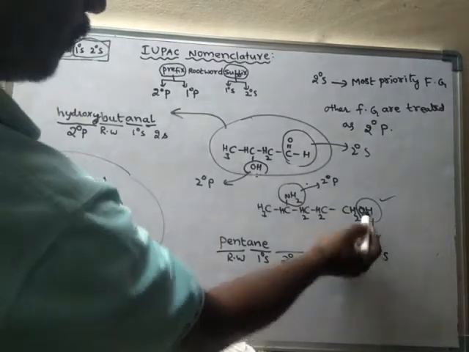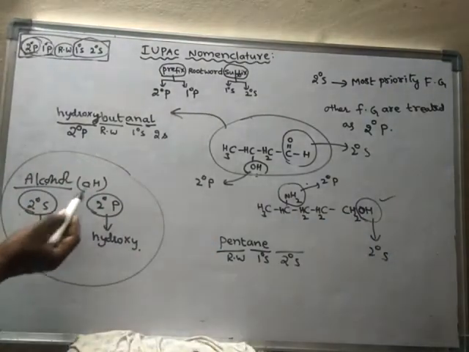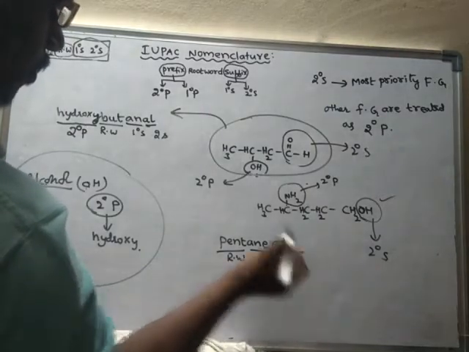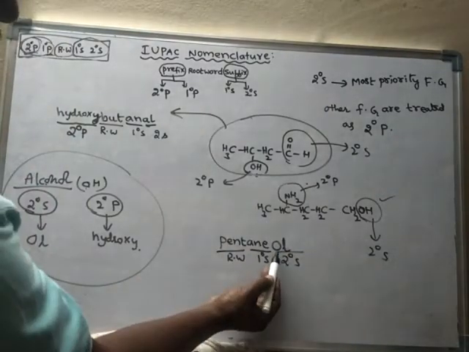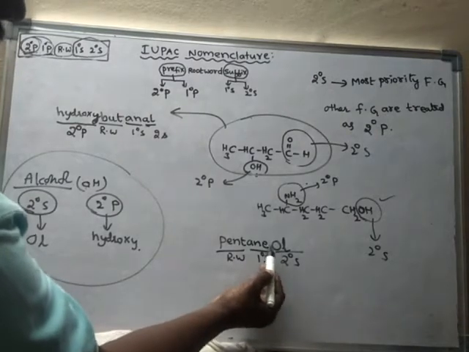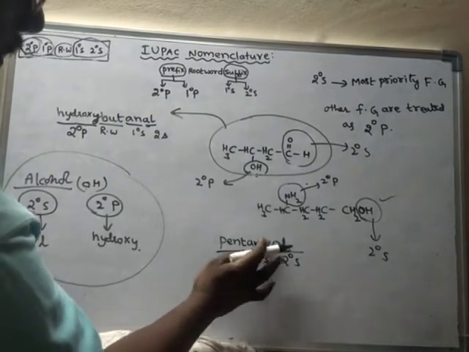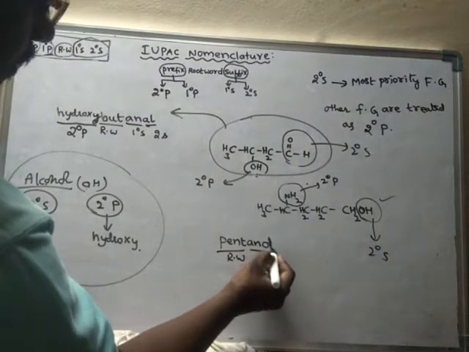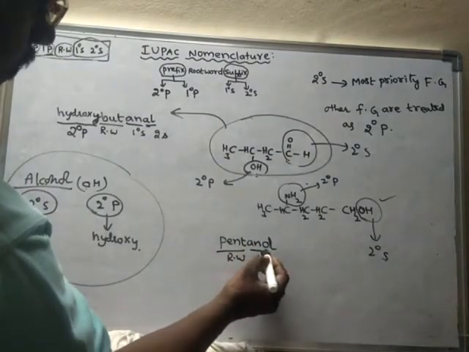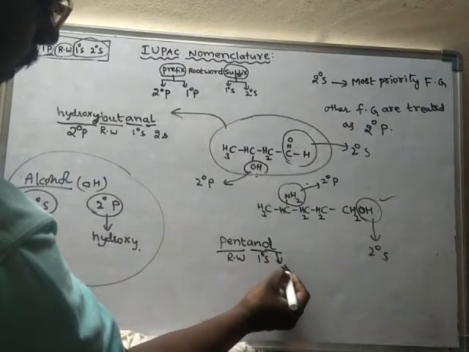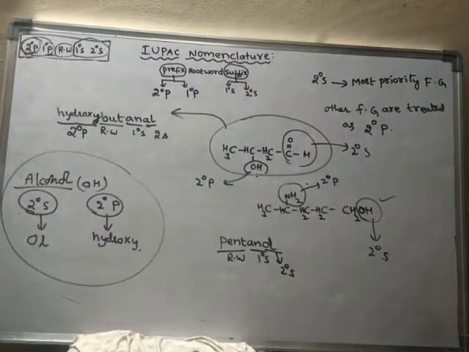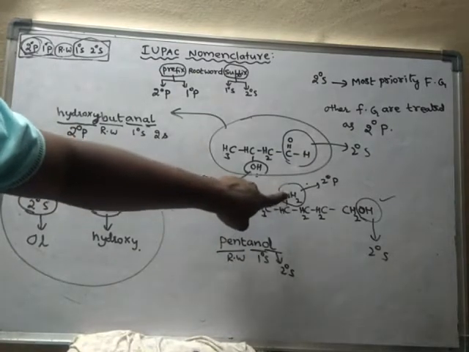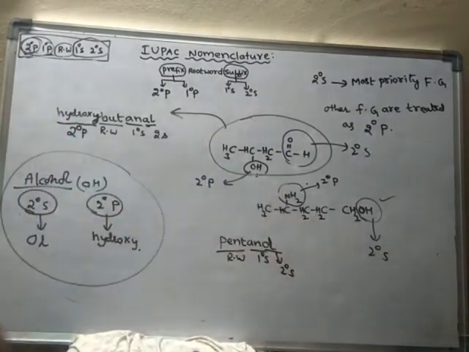So what is the secondary suffix for alcohols? For alcohol, the secondary suffix name is ol. So here ol begins with O, a vowel, so I have to remove this E. Now the name will be like this: pentanol. What is this one? Secondary suffix. The name is not finished, because this is also another functional group, and we have to mention this also in the name.